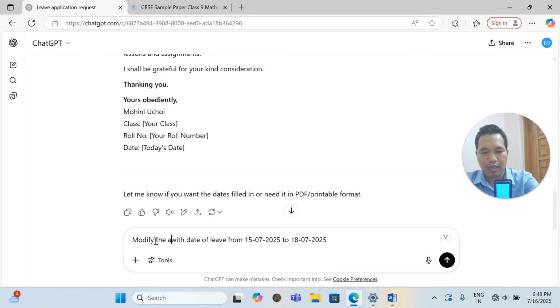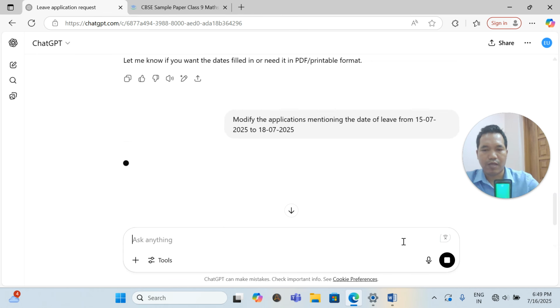Modify the application with date of leave. Sorry, mentioning the date of leave from 15 to 16. Fine. Let's see.